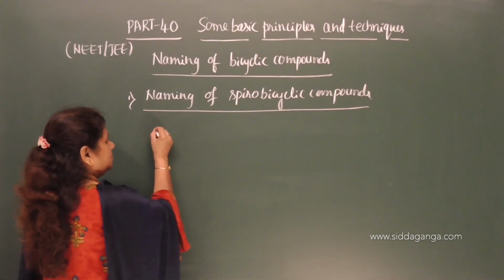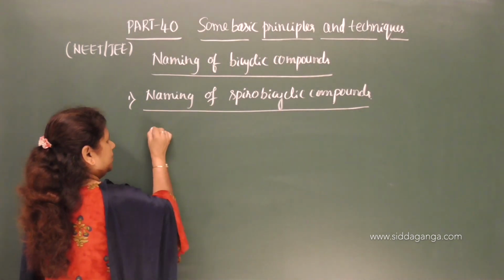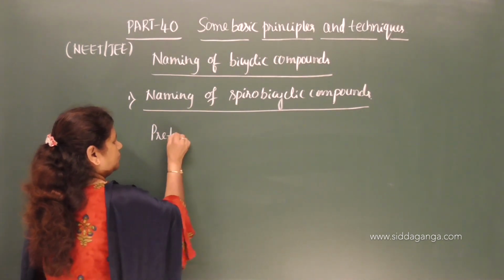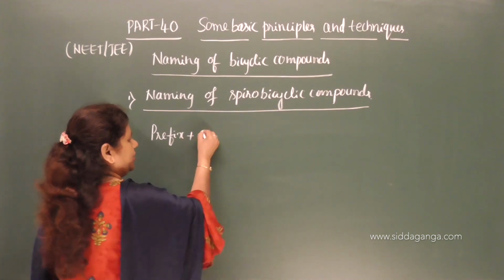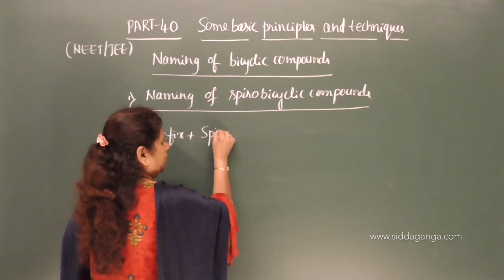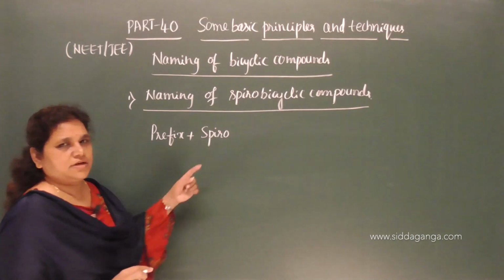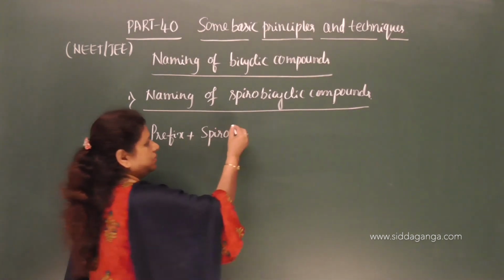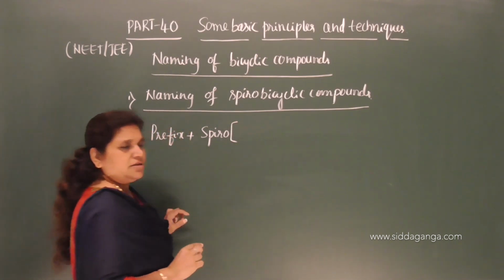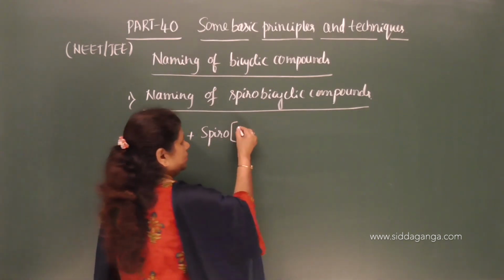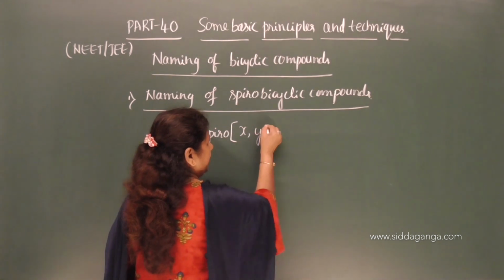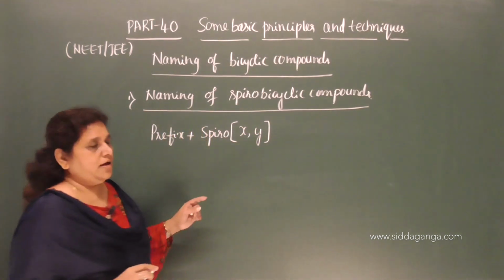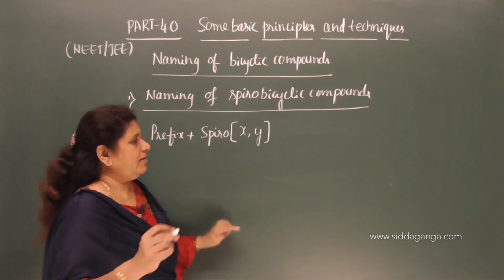The first part of the name is the prefix, and next is one more prefix called spiro, which is common to all these compounds. Then start a bracket in which you have to specify x comma y. I will explain what x and y are.